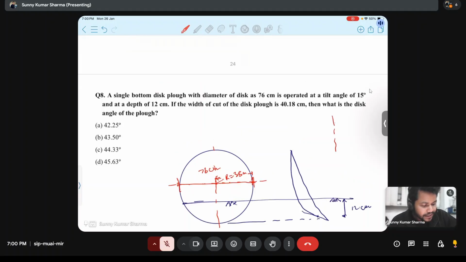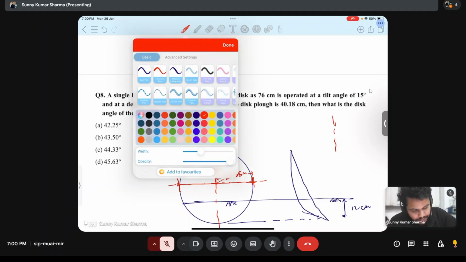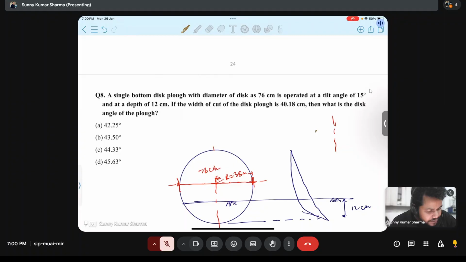What we know about disc angle is that this is the plane of the disc, and this is the direction of travel. Suppose this disc angle is denoted by alpha. This is the disc angle. We have to know this, and they are telling that width of cut means this is the width of cut. This is not the width of cut. This is just the diameter of the disc.